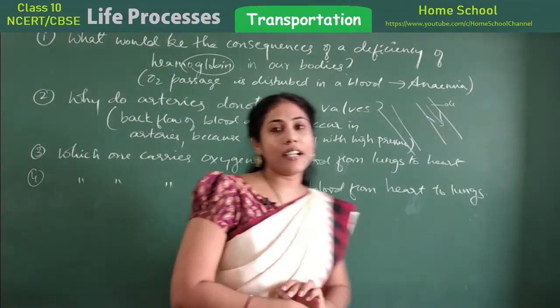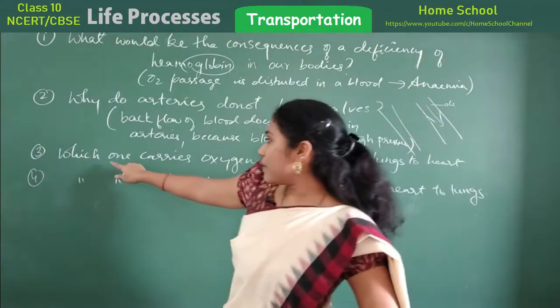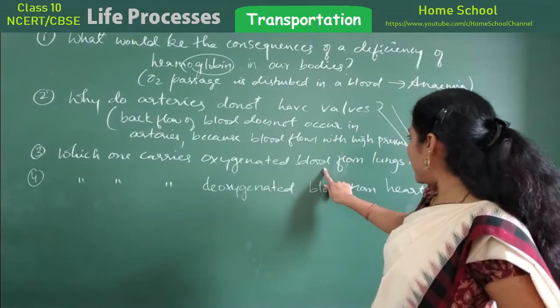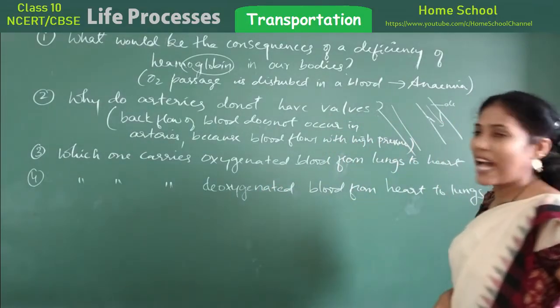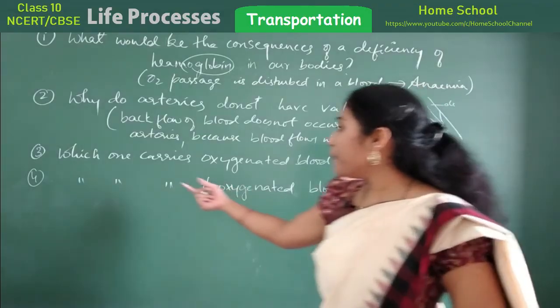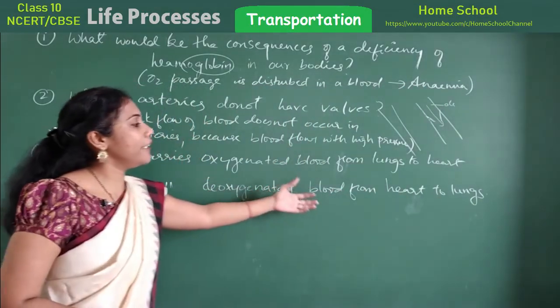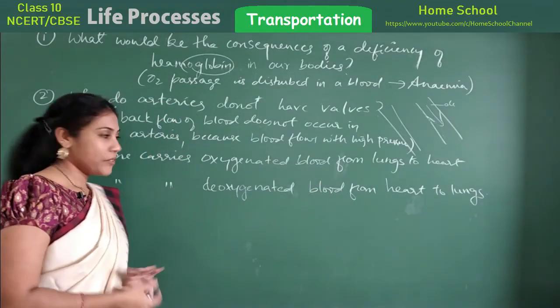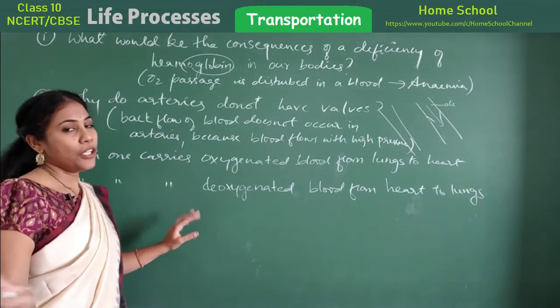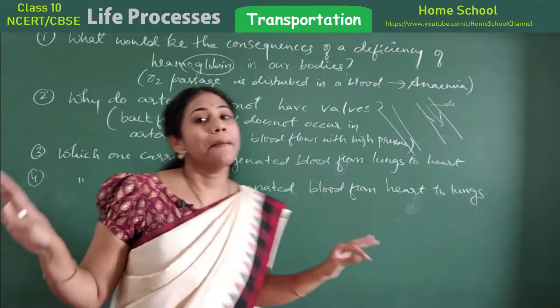Post the answer in the comment box. Third question, which one carries oxygenated blood from lungs to heart? And the fourth question is, which one carries deoxygenated blood from heart to lungs? So two questions are for you. Please post the answers in the comment box.